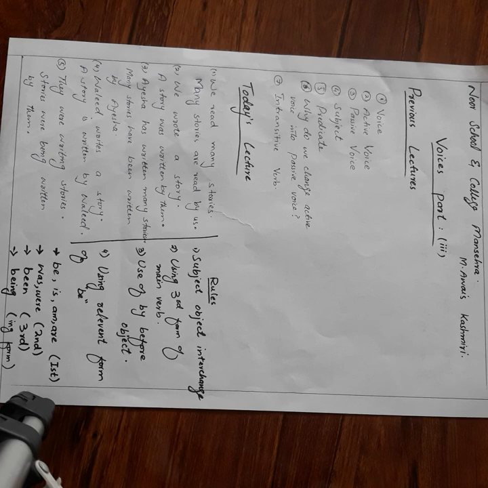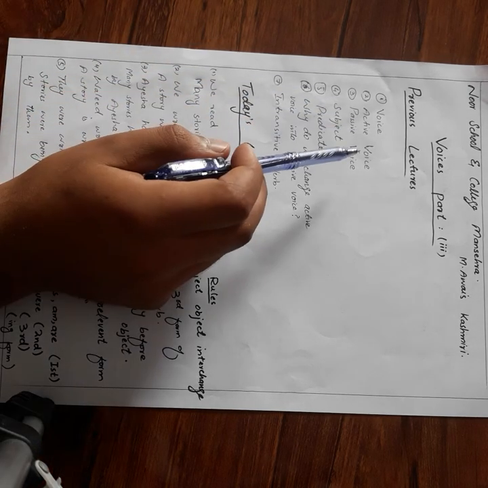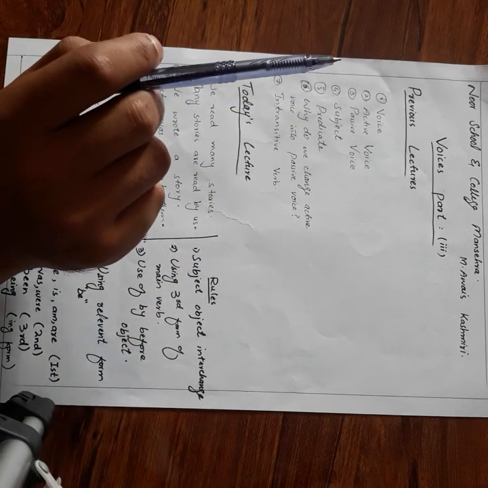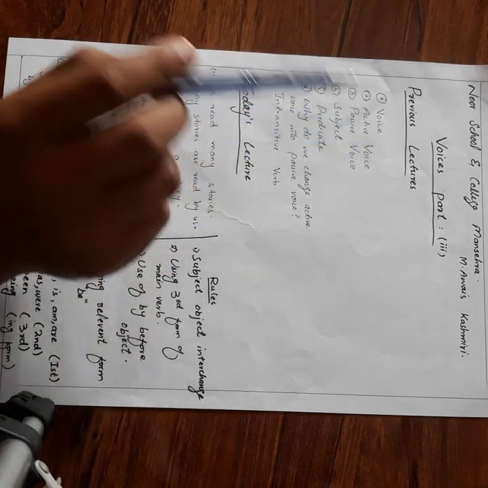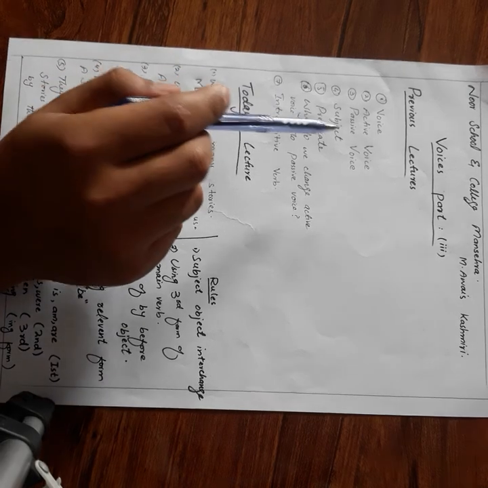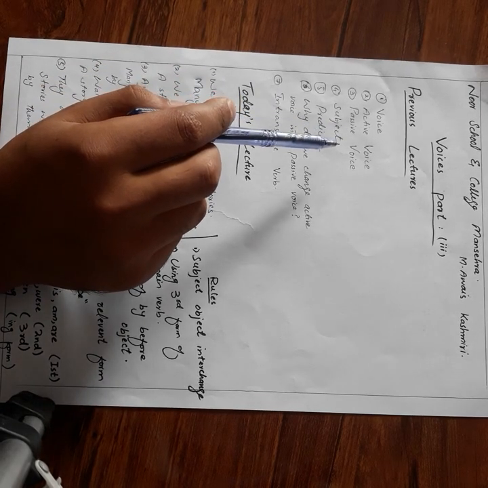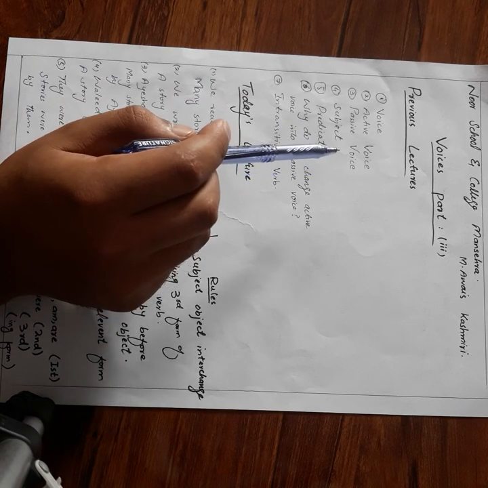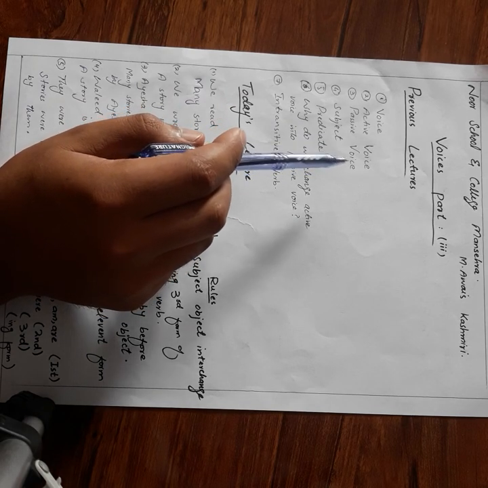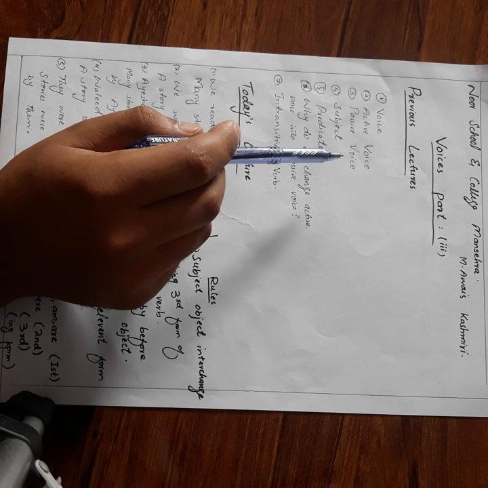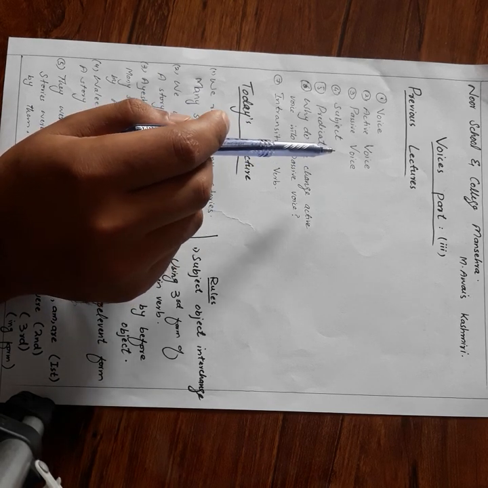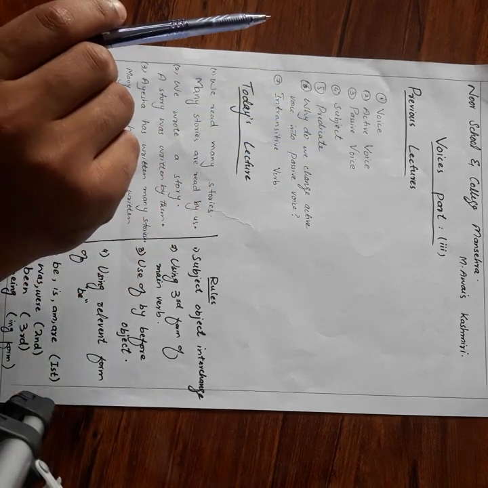Then active voice, a form of verb which tells us our subject does something. Our subject is doer of an action. In passive voice, we learned that a form of verb which tells us our subject is recipient of the action.